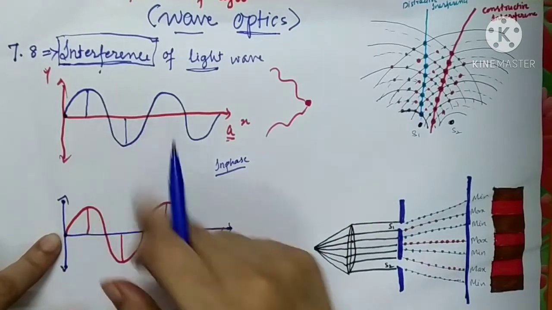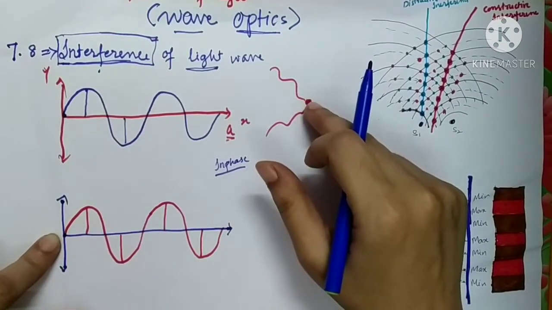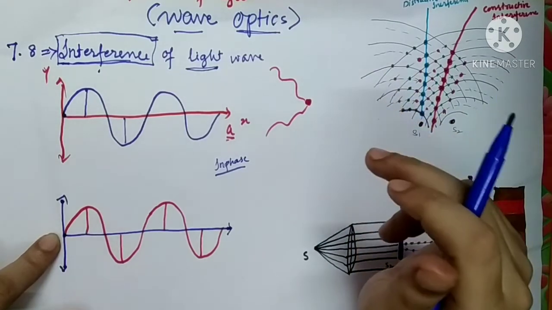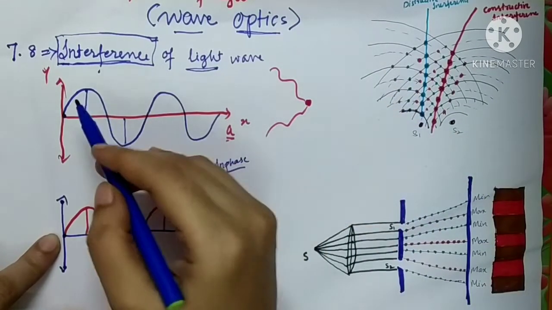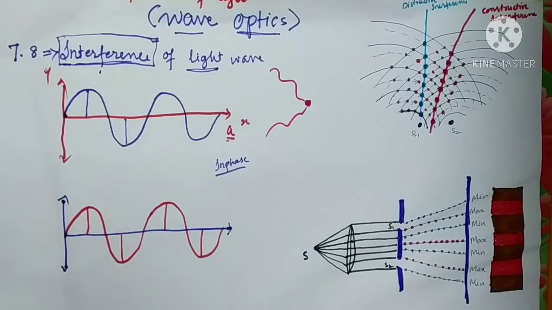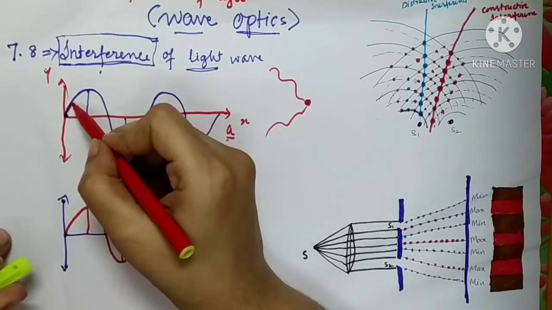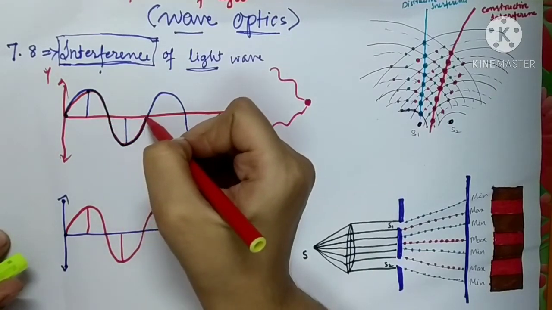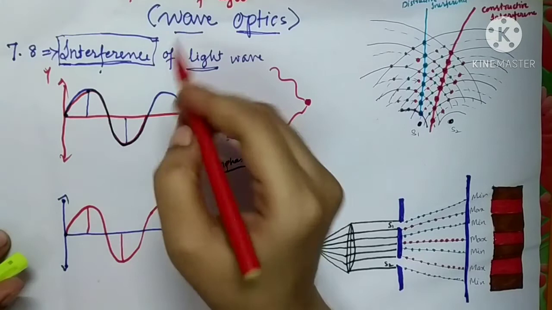When they arrive at a single point of a medium and superimpose with each other, what will you observe? You will observe that the crest due to one wave will coincide with the crest due to another wave, and the trough due to one wave will coincide with the trough due to another wave.